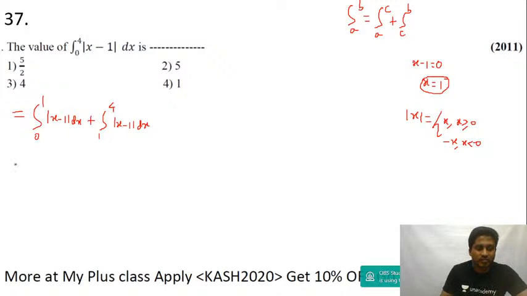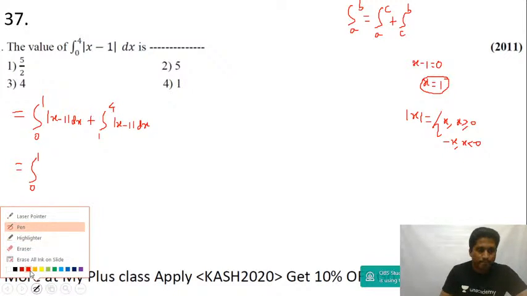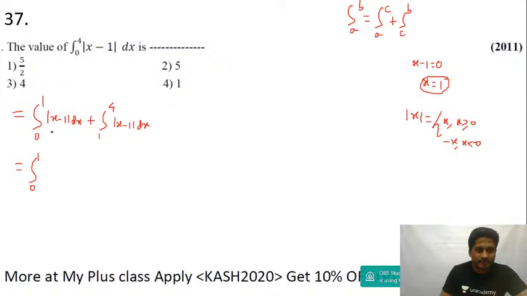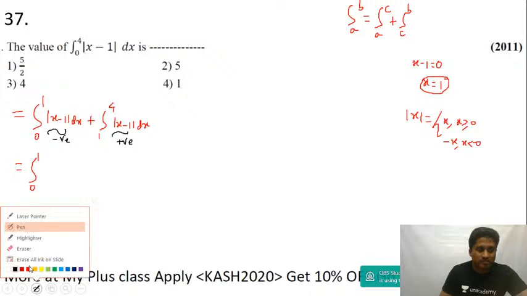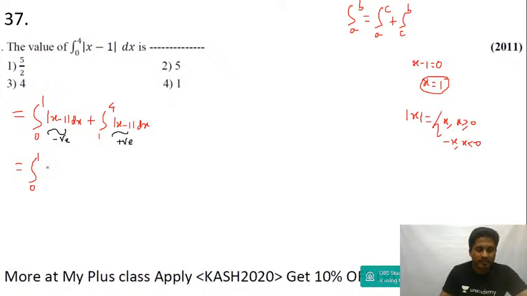Now between 0 and 1, you put any value: 0.5, 0.1, 0.9, 0.95, 0.999, you put any value, guys. This will be negative. And between 1 and 4, you put any value, this will be positive. So if I use this logic, between 0 and 1, this will be negative, right? So it will be minus of x minus 1. And then between 1 and 4, obviously this is positive. You get this as x minus 1 dx.